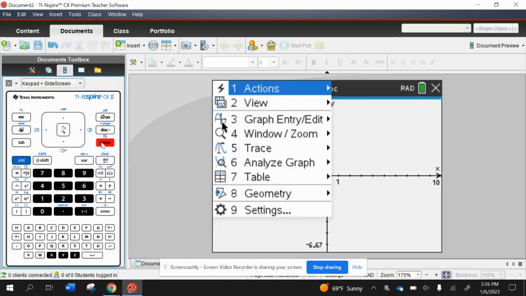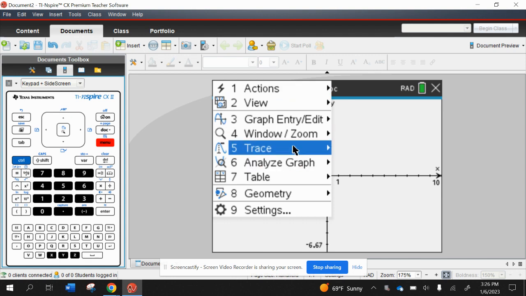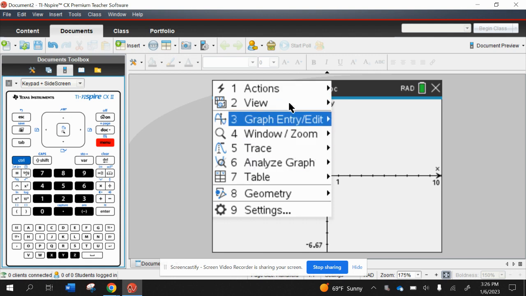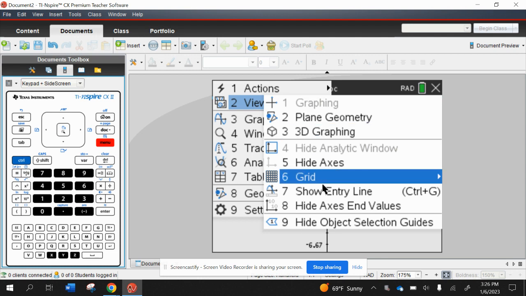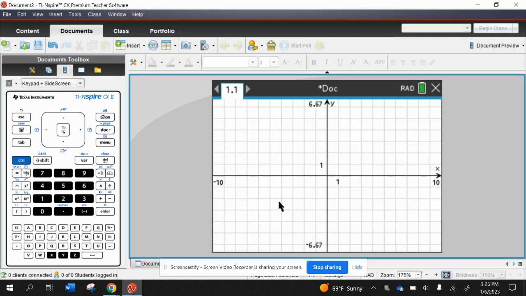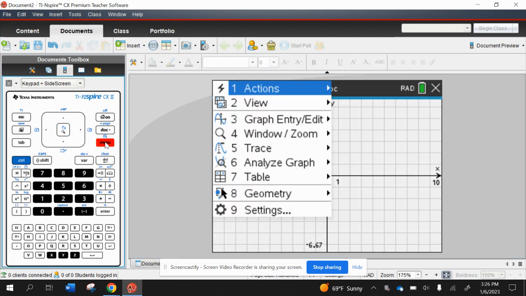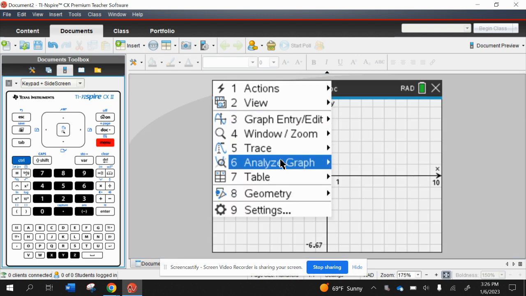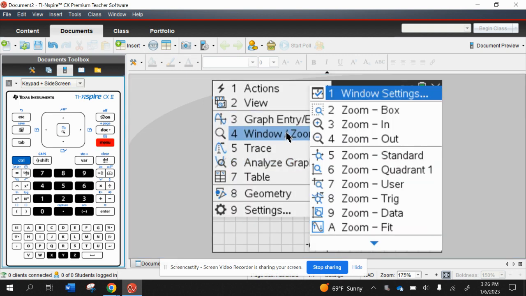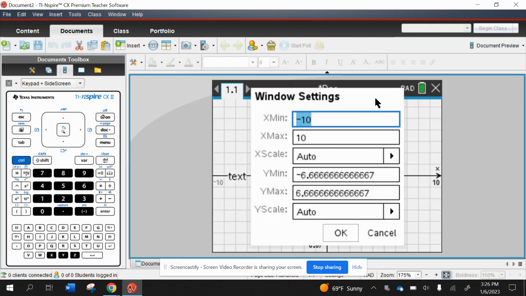Now, first things first, we're going to go to menu, view, grid, line grid. Now we're going to go to menu, window zoom, window settings.